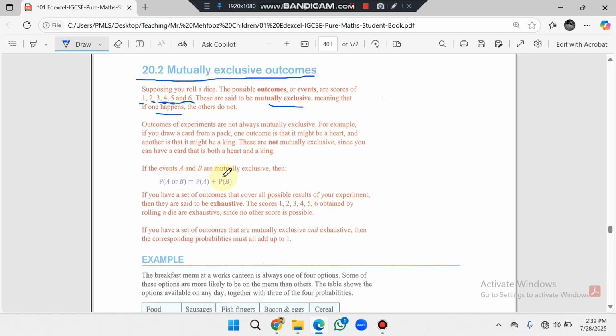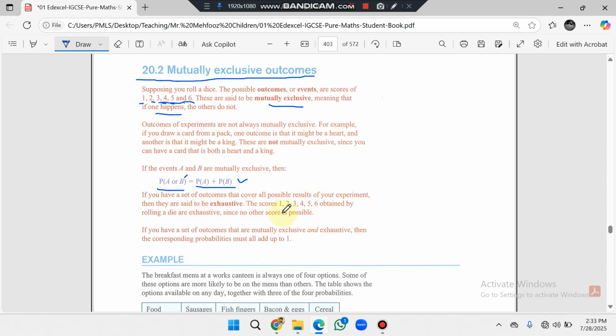If the events A and B are mutually exclusive, then we have the formula that the probability of event A or event B is equal to the probability of A plus the probability of B. If you have a set of outcomes that cover all possible results of the experiment, then they are said to be exhaustive.